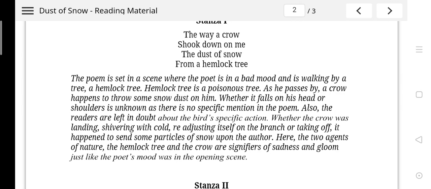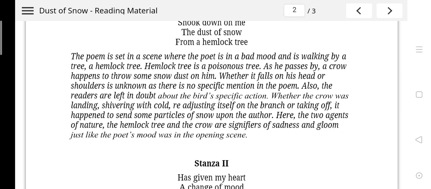The crow was sitting on the tree and suddenly some snow fell on him due to the change on the tree, which was felt by the poet. Also, the readers are left in doubt about the bird's specific action. You must be thinking how the crow has made the change in the mood of the poet. Whether the crow was shaking, shivering with cold, or readjusting itself on the branch, right? We are unable to understand.